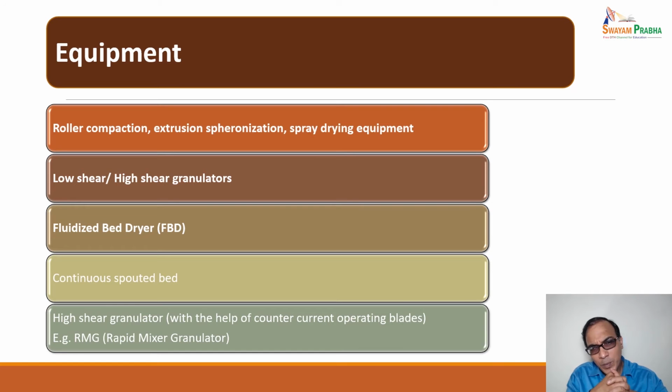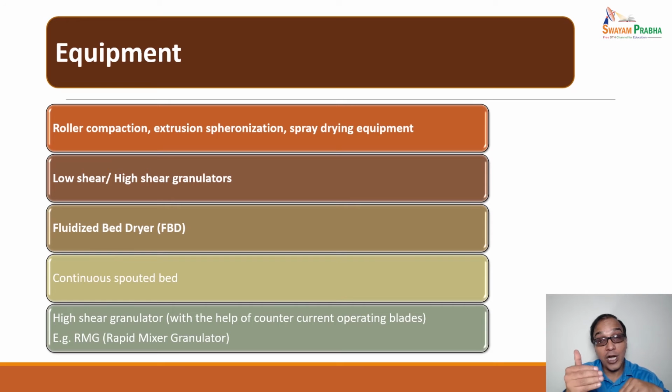So what are the equipment which we need for the process of granulation? First is roller compaction, extrusion spheronization, spray drying equipment.